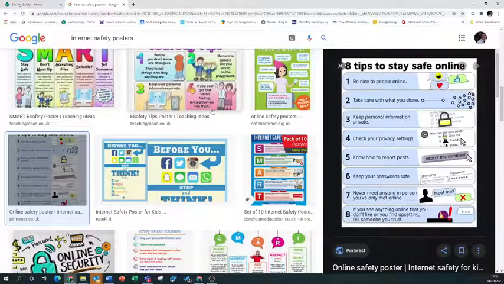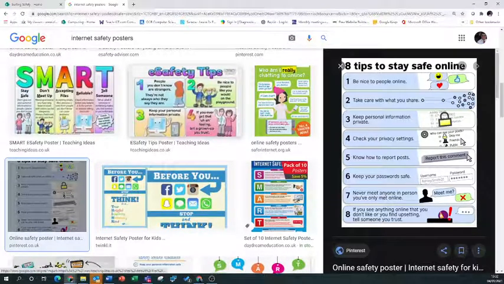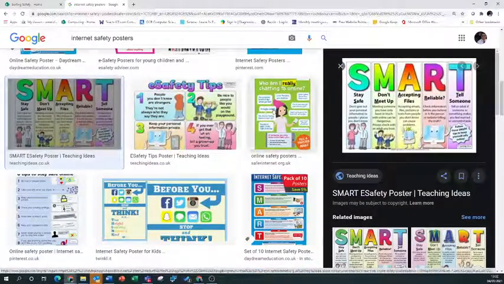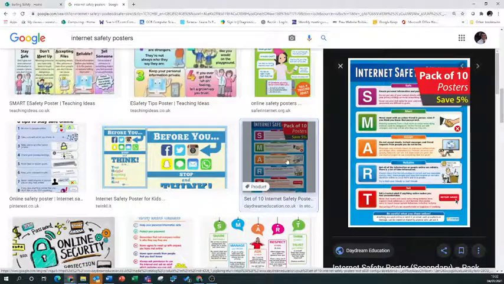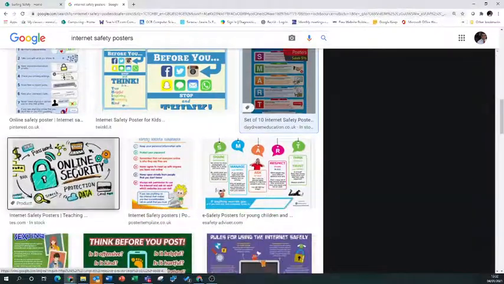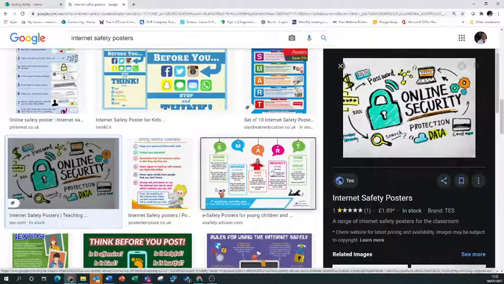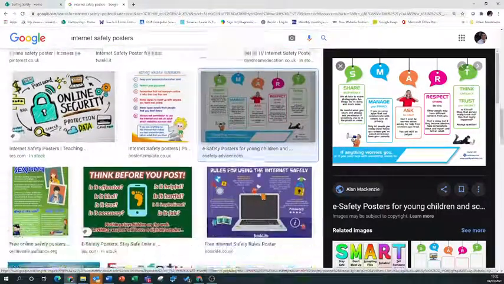This project is about you creating your own eSafety poster for your primary schools if you like. As you can see, there's lots of different ways of presenting the information. Go and have a look around, see how many different posters you can see and like, and the ideas and style you like. We're then going to go and create our own posters later on.